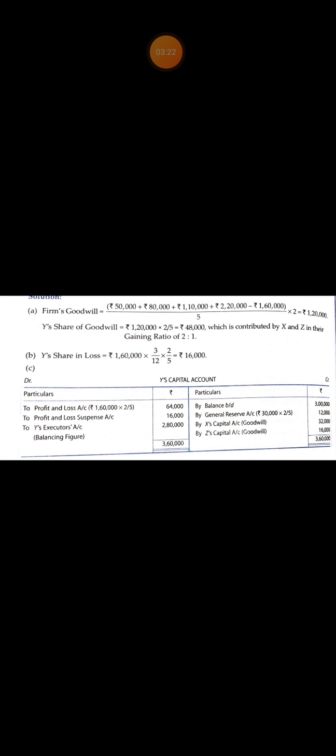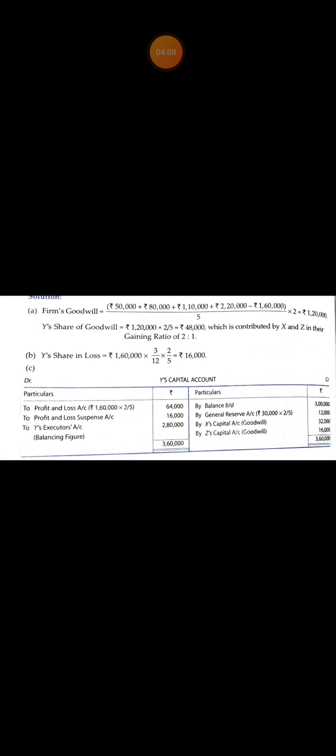Working note, calculation of goodwill. Goodwill is valued at 2 years' purchase of average profits of 5 years. Profits of 5 years were 50,000, 80,000, 1,10,000, 2,20,000 and 1,60,000. The 1,60,000 is a loss because it is given on the asset side of the balance sheet. Average profit equals 50,000 plus 80,000 plus 1,10,000 plus 2,20,000 minus 1,60,000, divided by 5. 1,60,000 is deducted because it is a loss. Goodwill of the firm is average profit into 2.